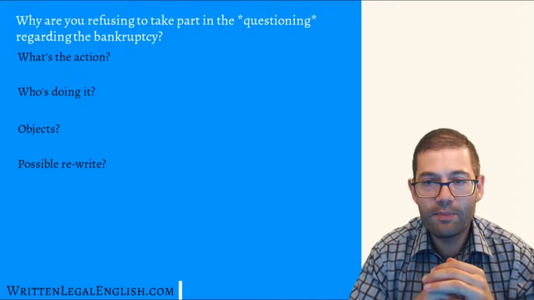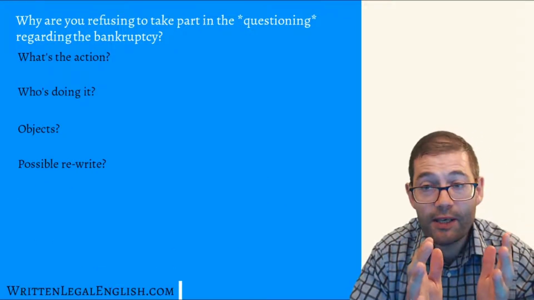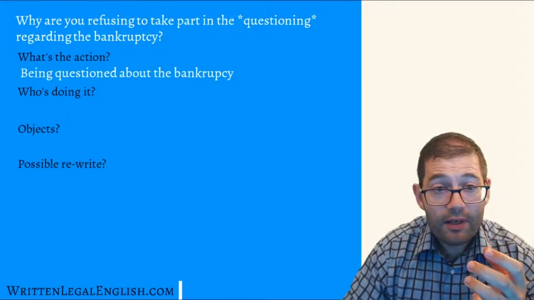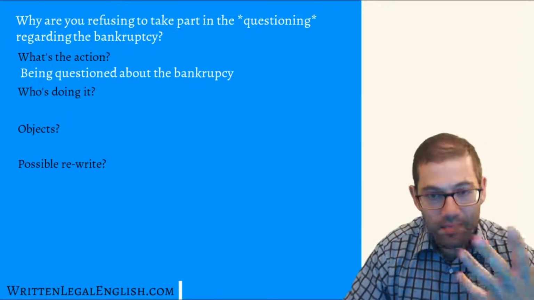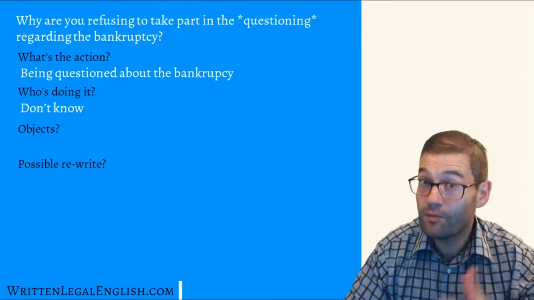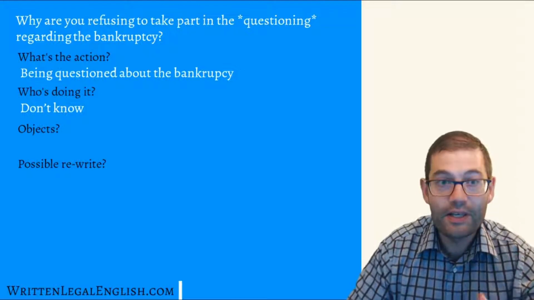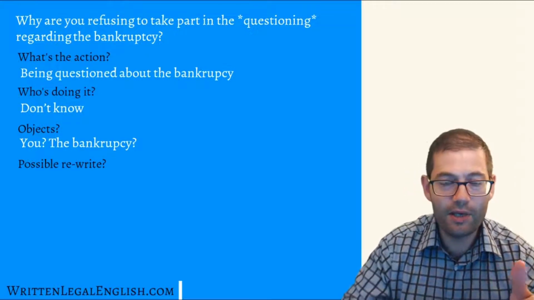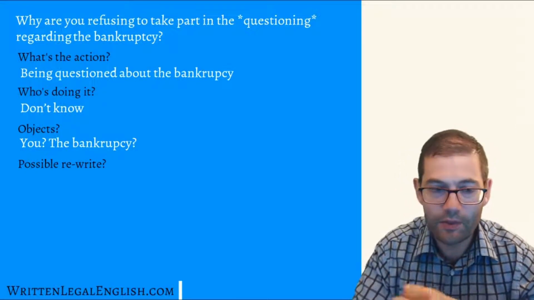Why are you refusing to take part in the questioning regarding the bankruptcy? Questioning here is my gerund. It's my noun. What's the action? It's being questioned about the bankruptcy. Who's doing it? We don't know, but someone clearly wants to question us about the bankruptcy. So there we've got our direct object and indirect object.